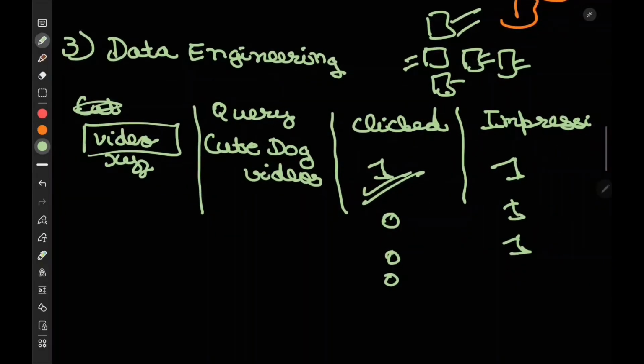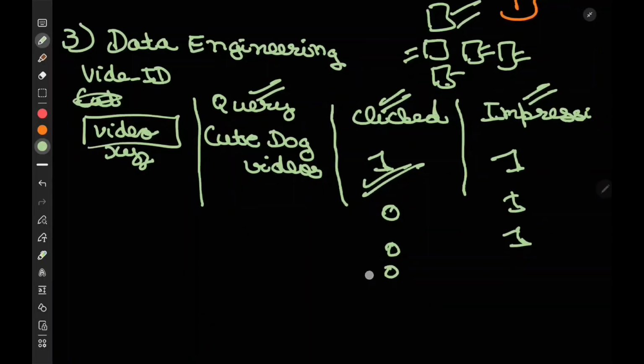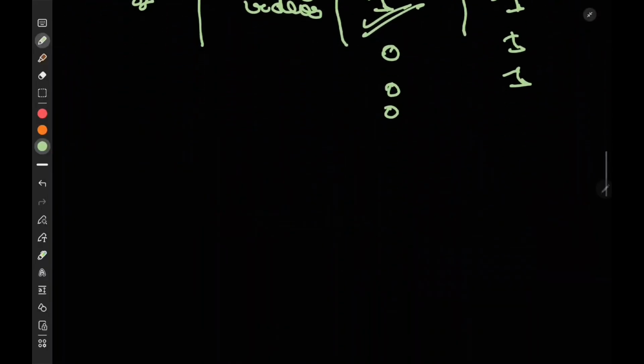So we have such data where we have a video ID, what query the user wrote, whether it was clicked or not, and what the impression was. Now we need to somehow convert this data into features. For that, let's jump onto the feature engineering part.